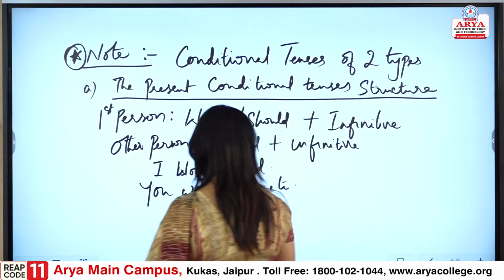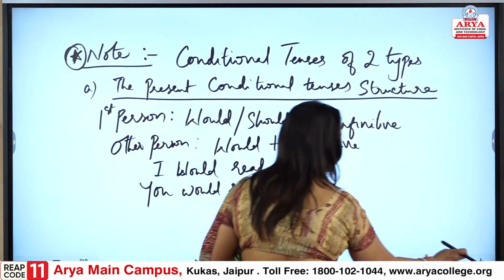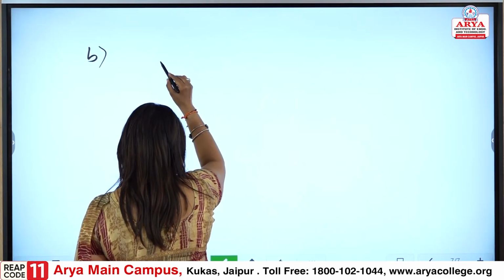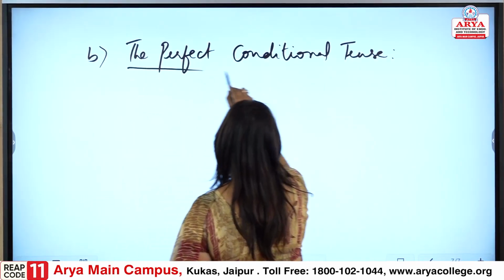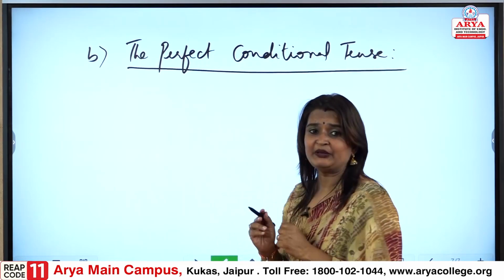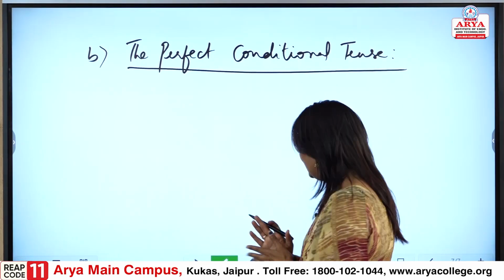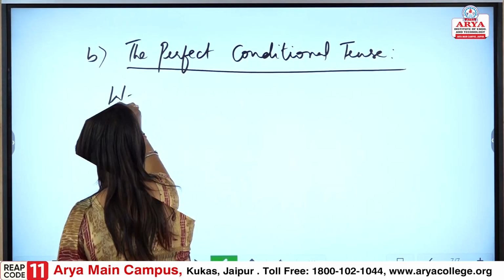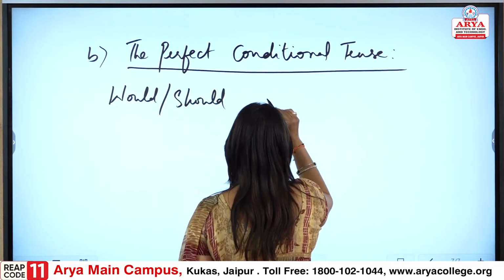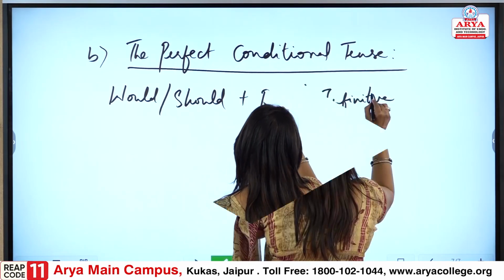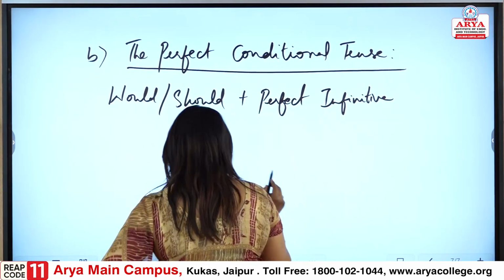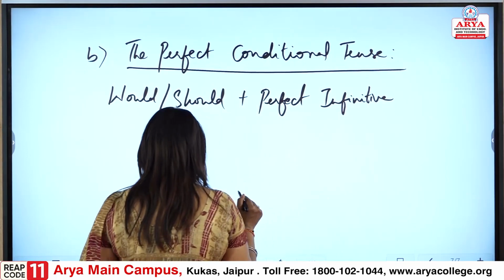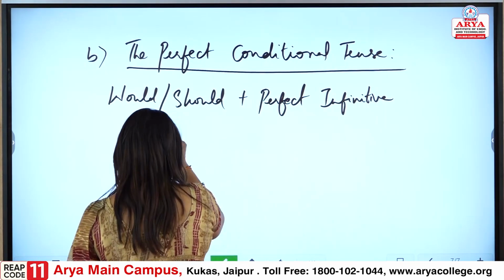Now, again in this, the B that we have, it is the perfect conditional tense. So, please let us understand this well, and it would be would, should plus perfect infinitive. When we are understanding this, fine, let us understand with the example.